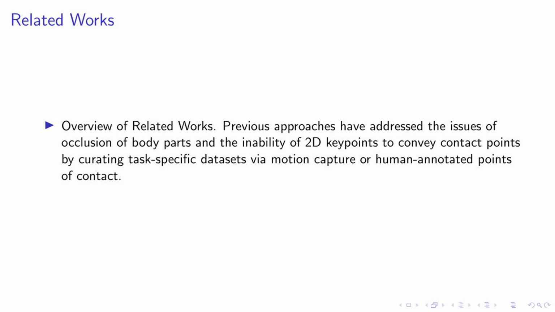In our review of related works, we found that previous approaches have tackled the challenges of body part occlusion and the limitations of 2D key points in conveying contact points. These methods typically involve the creation of task-specific datasets. These datasets are curated through motion capture techniques or by annotating points of contact between body parts. While these methods have shown promise, they often require significant time and resources to implement. In our work, we aim to leverage the power of language models to address these challenges in a more efficient and scalable way. Stay tuned as we delve into our unique approach in the following slides.